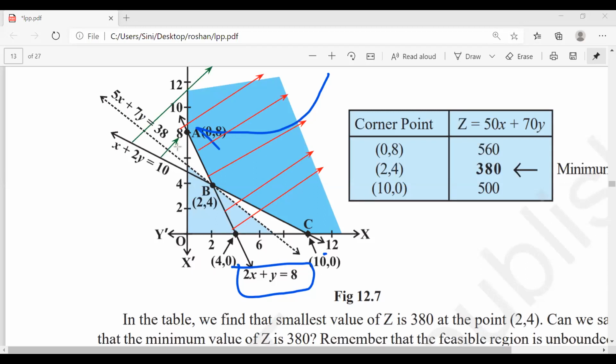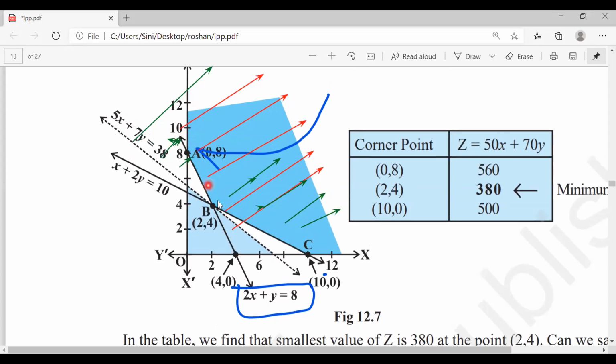But if I draw the line here, is there 2x plus y here? No, nothing is there. In this region also nothing is there. So I cannot do anything in this. Then comes a line here. This region is the only region where 2x plus y is also there. Everyone agree with me in this? So that is the reason I have taken only this part. Which part? This particular part. So I got only 3 corner points. Is everyone clear?